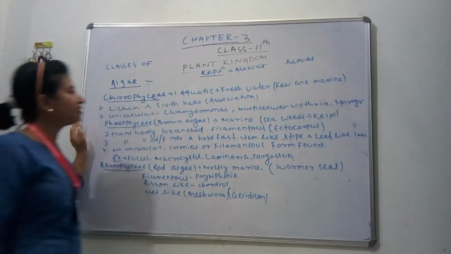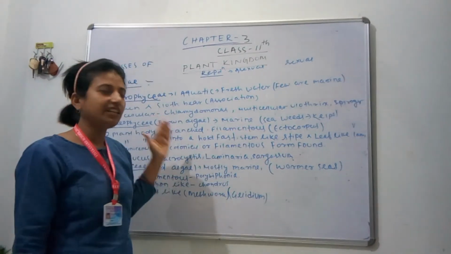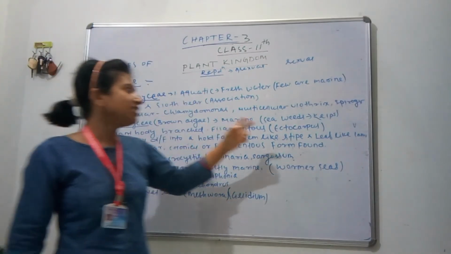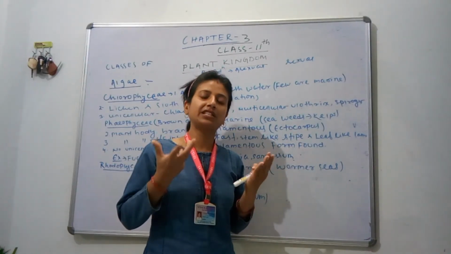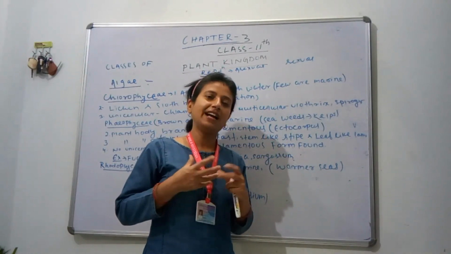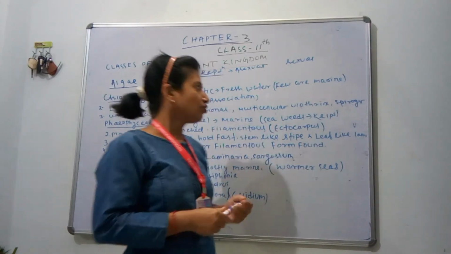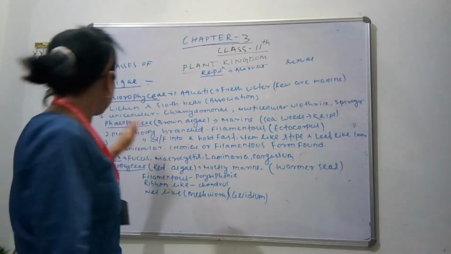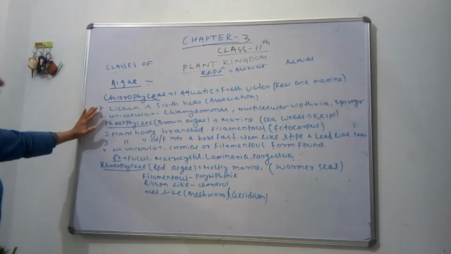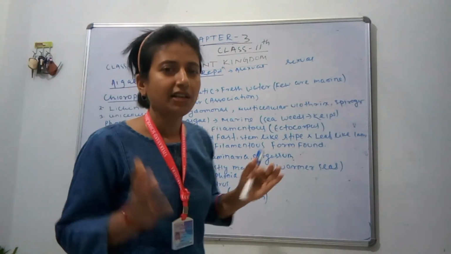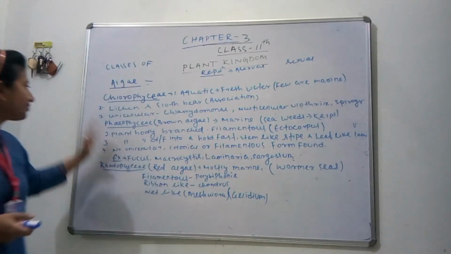Next is your Phaeophyceae, which is called brown algae. This is completely marine, means they live in seas or oceans. The best example is seaweeds, which are kelps. These are very problematic for the ships that sail in the oceans. They are thread-like structures and have a great height. They are so tall that they create problems for ships to sail. And its plant body is branched and filamentous. Many filaments are present in it.